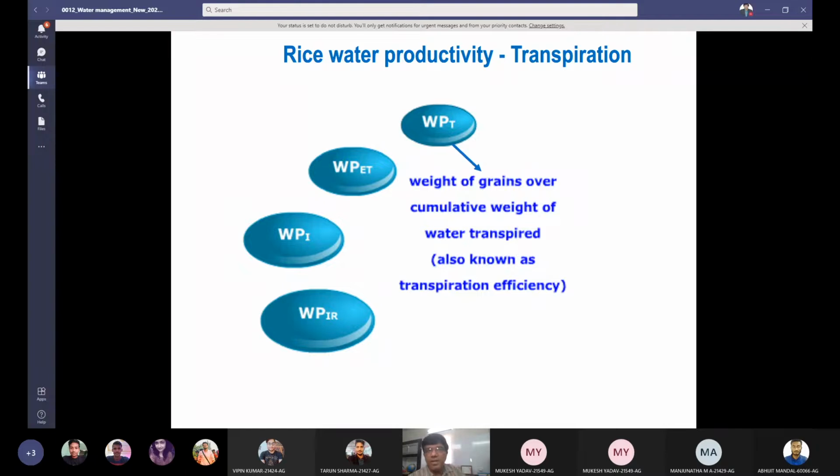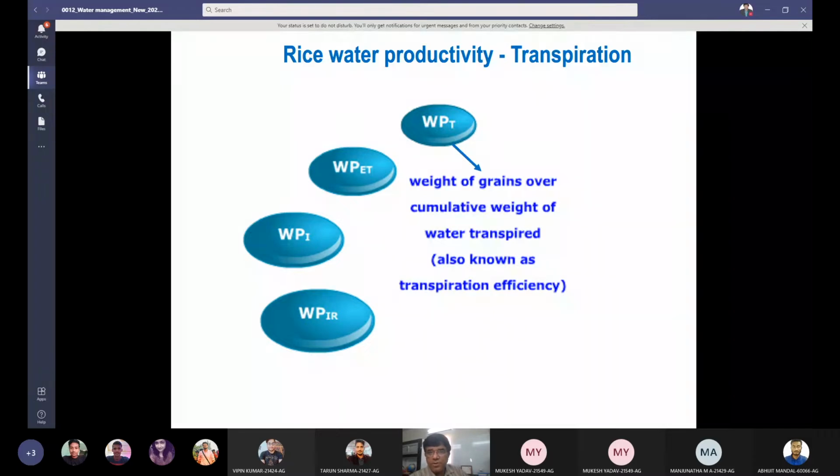So let us see the rice water productivity for transpiration. Weight of grains divided by cumulative weight of water transpired. Water transpired you can have in terms of liters or cubic meter, whatever unit you want. It is also known as transpiration efficiency.